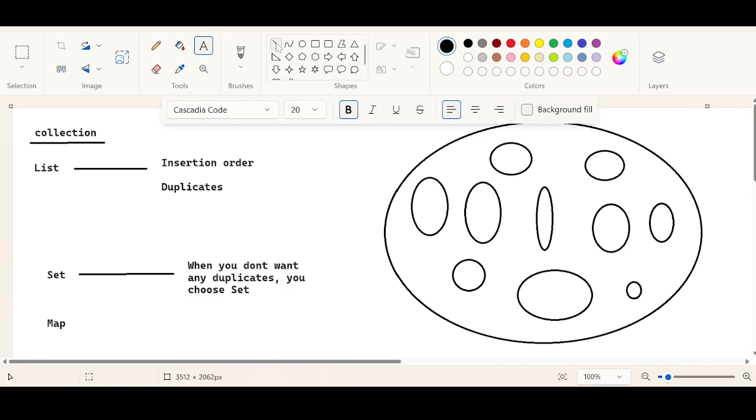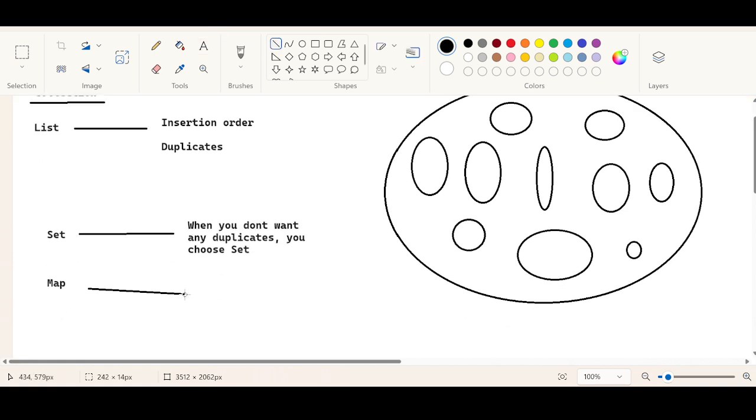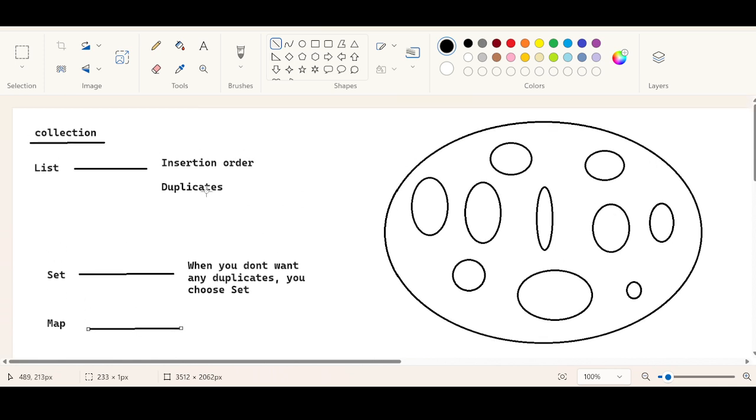Right, and you have another requirement where you want to represent a group of objects in the form of key value pairs. So every data will have its own requirement. You cannot just say that when I add an object, I want the insertion order of the object to be preserved, or I want to keep duplicates also.